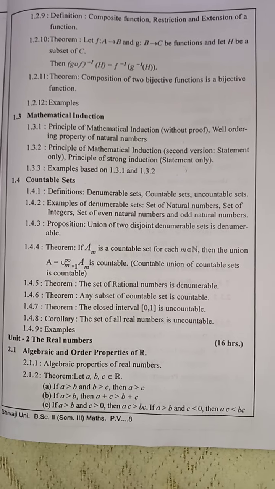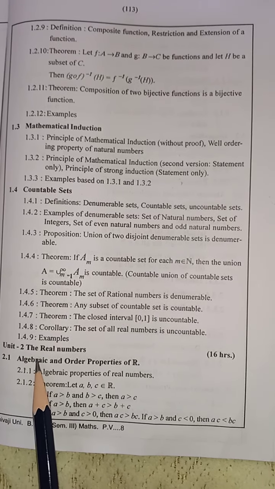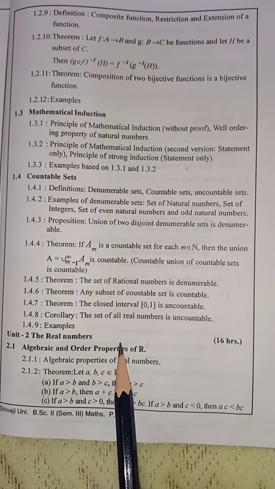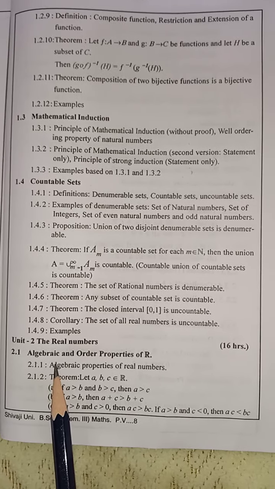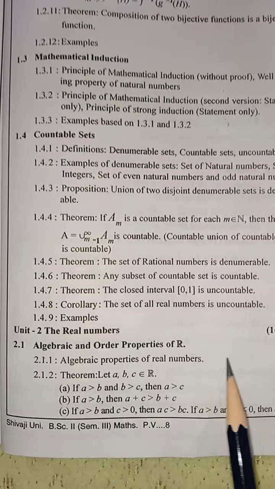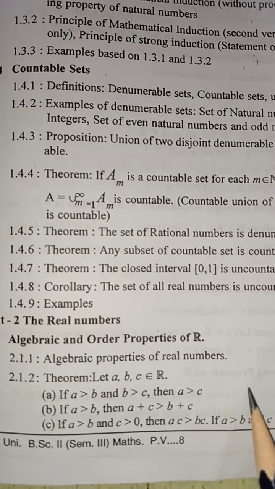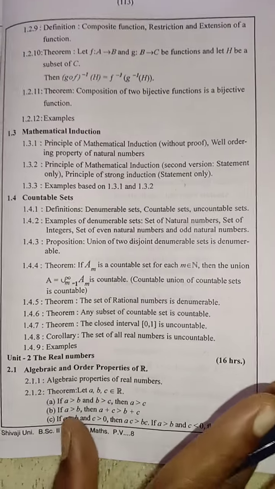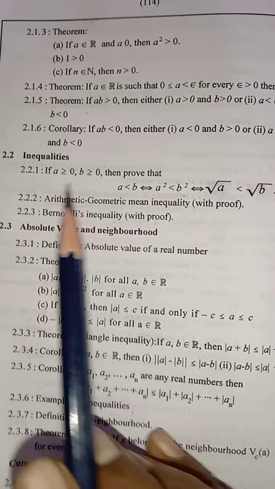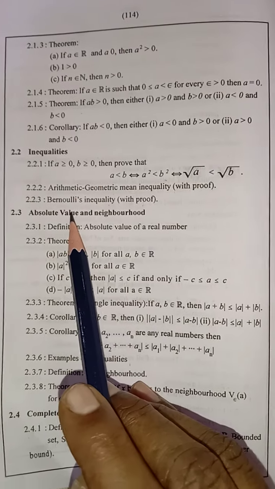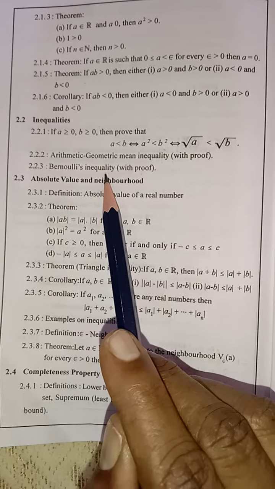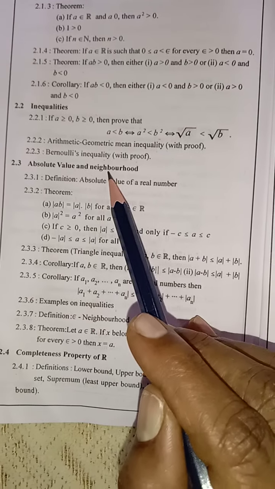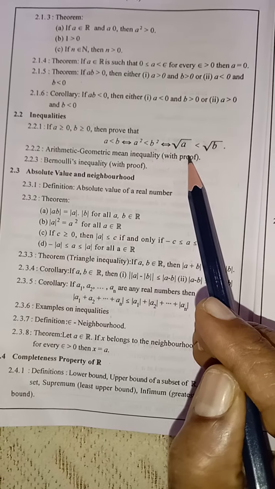Second topic, that is unit 2, is the real numbers. In this unit 2, first article is on algebraic and order properties of R. R is the set of all real numbers. In this article, we will see some theorems. Second article is on inequalities. There are two inequalities: arithmetic geometric mean inequality, Bernoulli's inequality. These two inequalities are without proof.